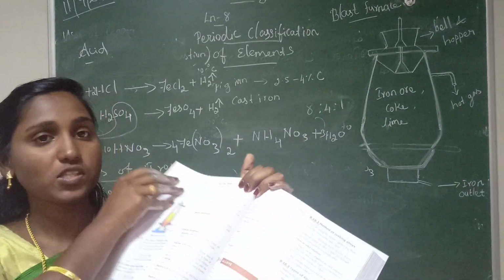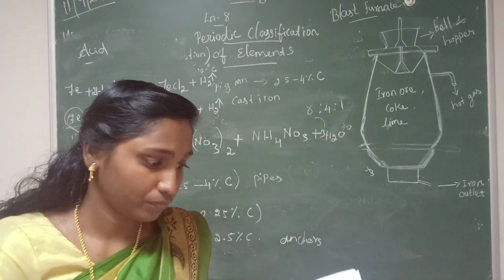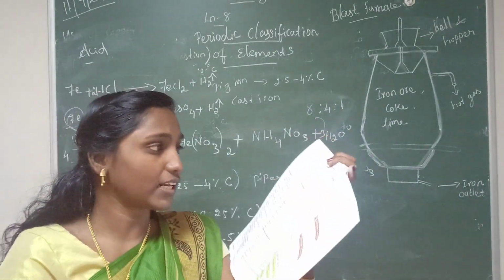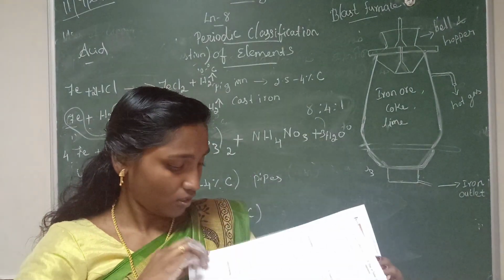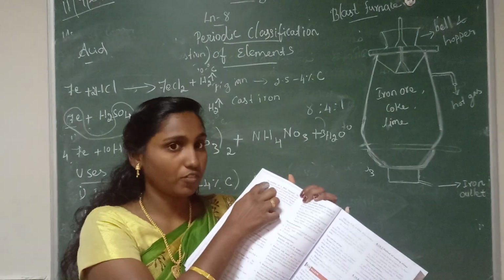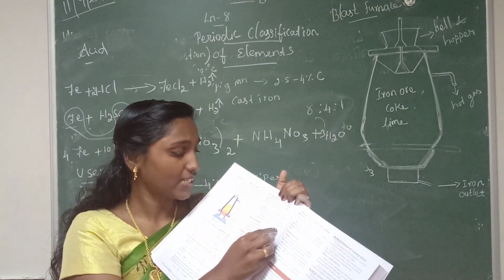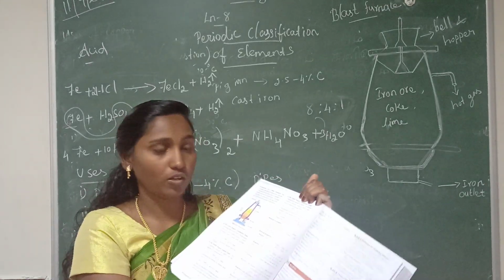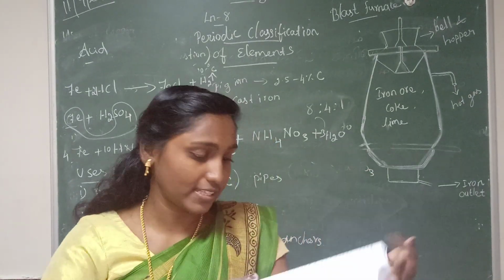Then here smelting process, this is a Buddha question also, the smelting process. Roman letter 7, page number 123, third question, explain smelting process. So you mark it, answer page number 118, smelting process, start from this first paragraph up to this iron is called cast iron, this right side first paragraph, upper region. Diagram want to draw, okay. So whenever you are studying this equation, please write and study, then only you can easily understand.